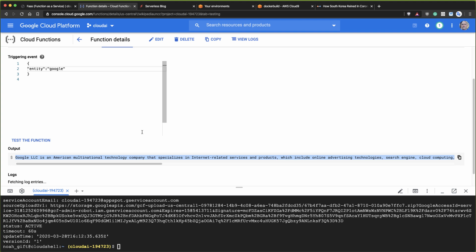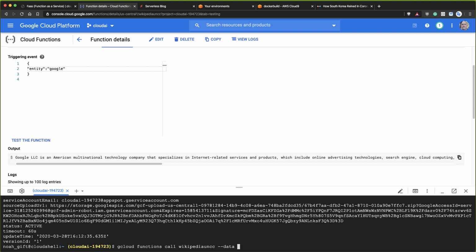Another way we can test this is I can go here to this command line tool here, and instead of describe, I can say call like this, and then I can actually pass in data just like this from the command line. So I can go here and say data, and then I can put in a JSON payload.